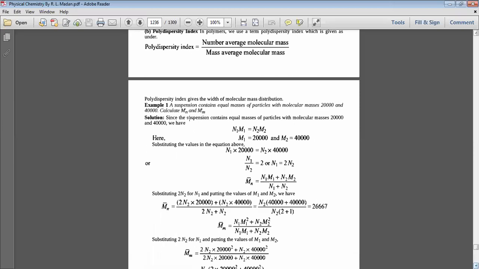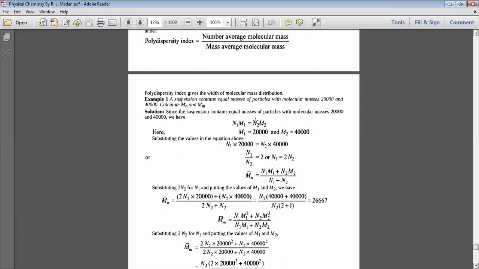Calculate Mn and Mw. Here there are equal numbers of molecules, N1 and N2 are both equal, mass is different.